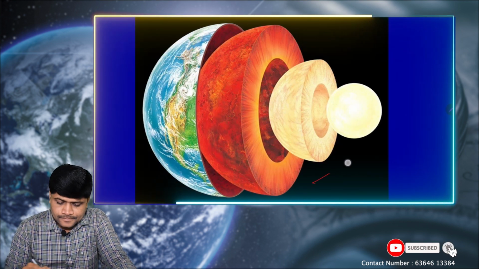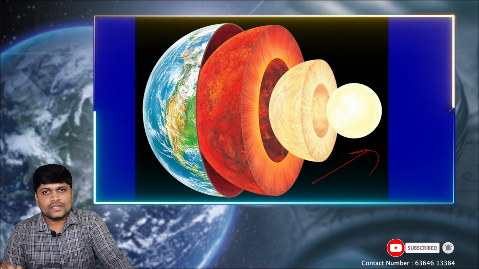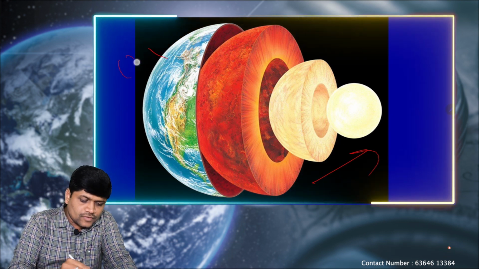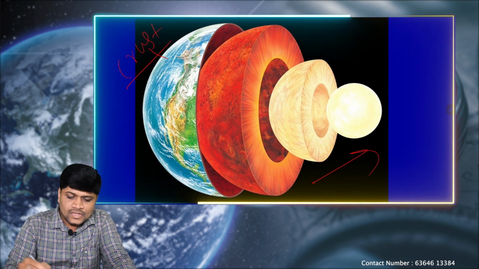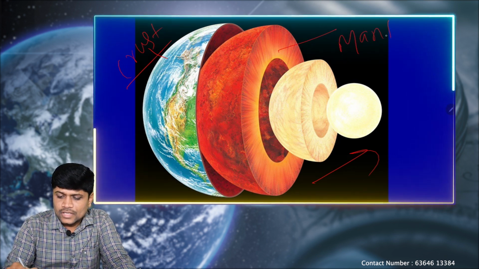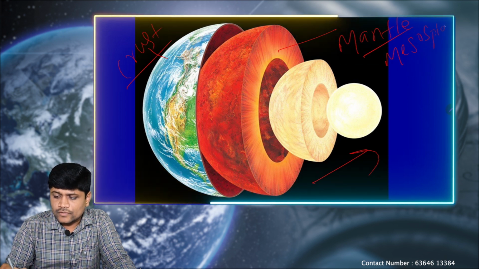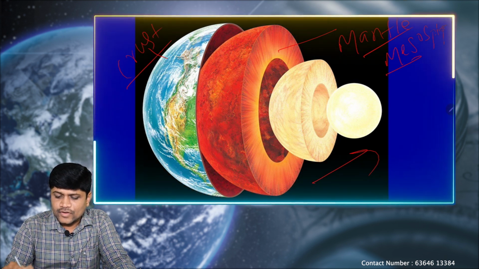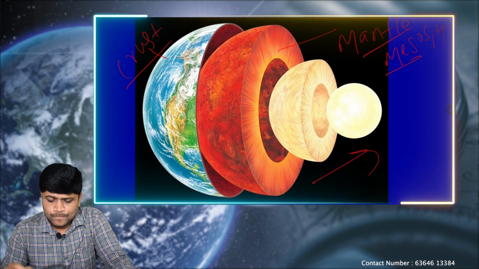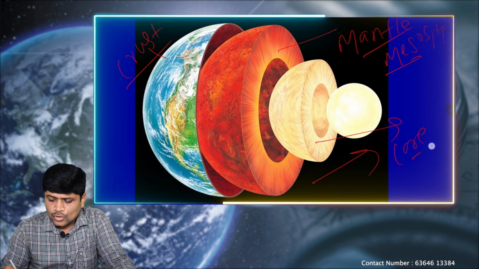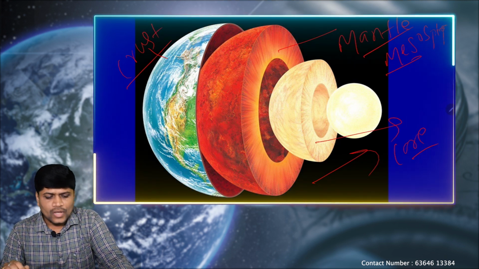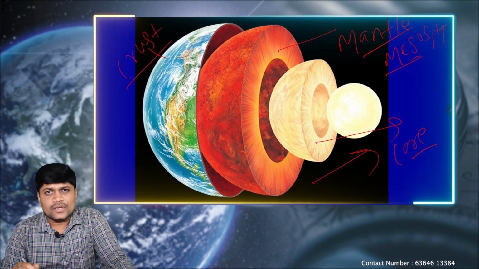Again, these are the different layers found in the Earth. First, this portion we call the crust, and this one is the mesosphere or the mantle. The word mesosphere refers to the middle one. Out of three, this one is in the center. That's why we call it the mesosphere or even mantle. And this portion is completely the core region. Okay. So all these are based on the chemical composition only.